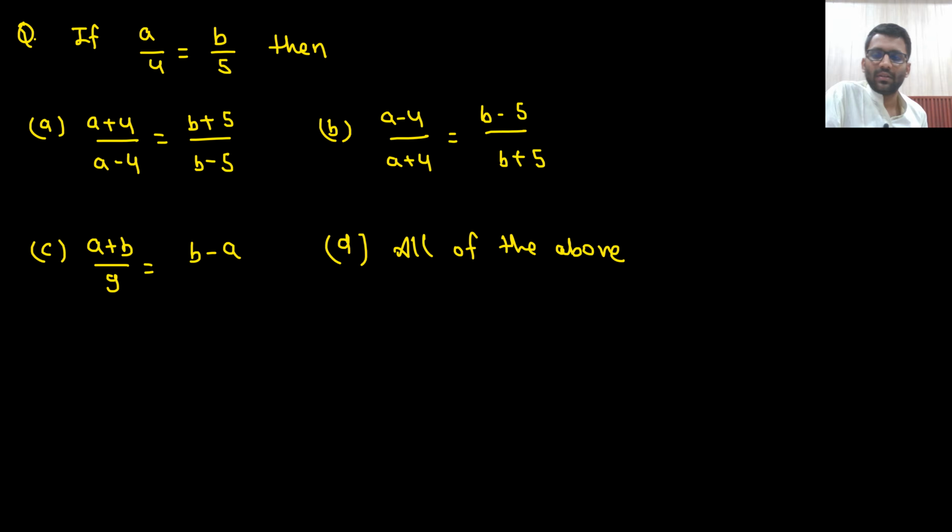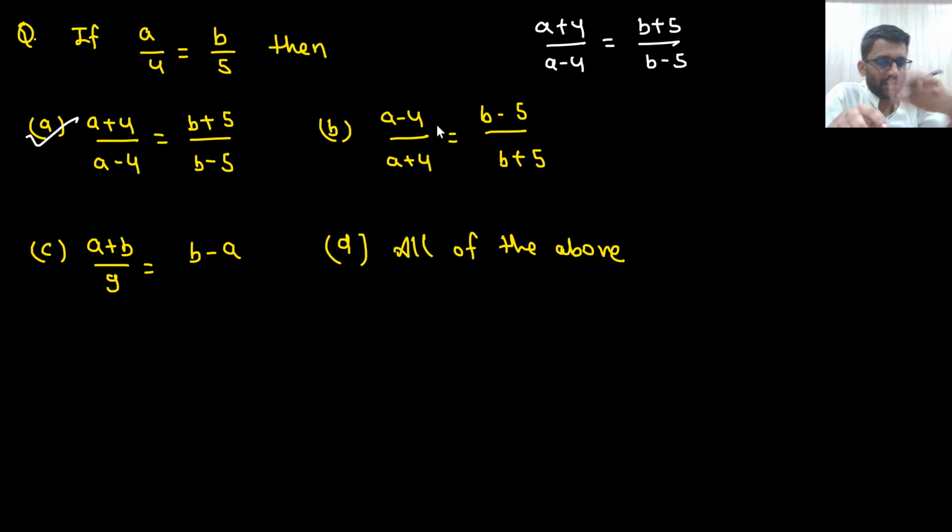Okay, let's move to the next one. If A by 4 is equal to B by 5, then what is correct? Componendo and dividendo you have to apply. A plus 4 divided by A minus 4 will be equal to B plus 5 divided by B minus 5 by componendo and dividendo. So this is correct. Now you can take the reciprocal as well.